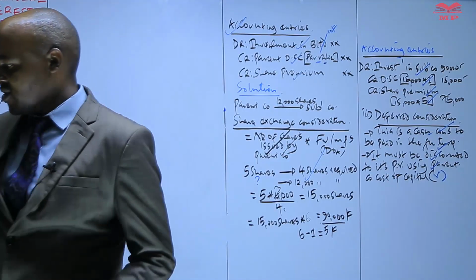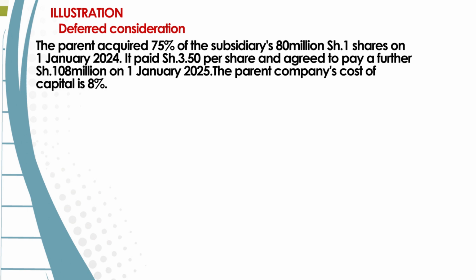Yes, so I want us to look at an illustration regarding the deferred consideration, how we deal with the deferred consideration. So the illustration reads: the parent acquired 75% of the subsidiary's 80 million shares on 1st January 2024. It has paid shillings 3.5 per share and agreed to pay a further shillings 108 million on 1st of January 2025.